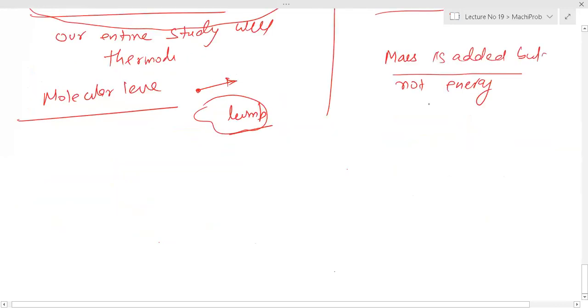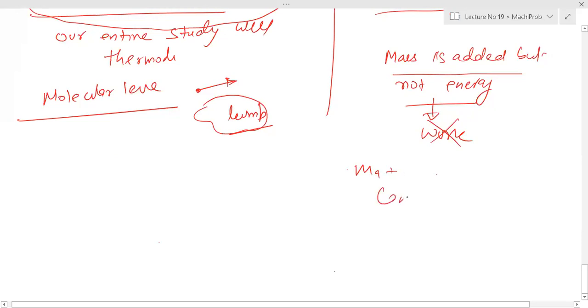What is the system? Mass is added but not energy, right? No. So then it will not be a power cycle or something. It will not deliver work. Work will not be delivered by these systems, right? Now, if only mass interaction is there, then it is conservation of mass.